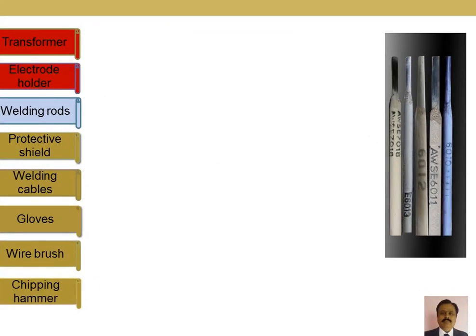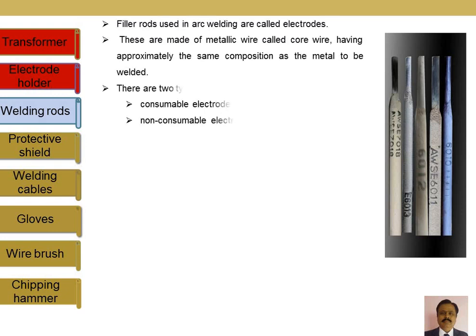Welding rods play a very important role. These are the rods which have a similar composition to that of the base metal. There are two varieties of electrodes: one we call the consumable, another one we call the non-consumable. The one shown in the picture is the consumable one. You can see that the end of the rod is bare, and if you come below that, something is put. That is another basis for the classification of the electrodes: bare electrode and coated electrode.